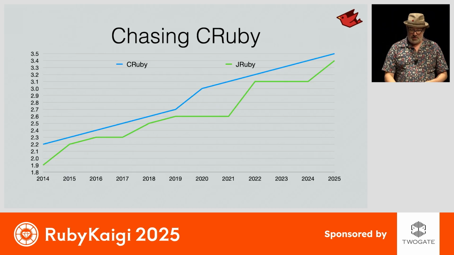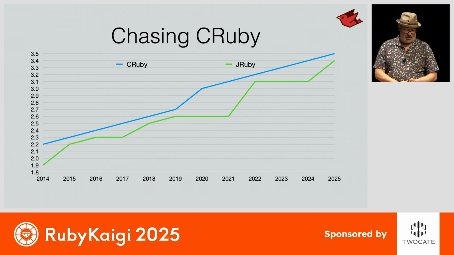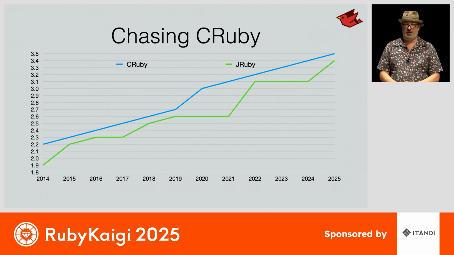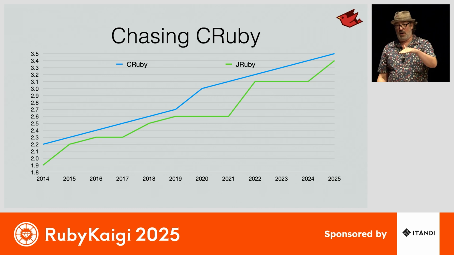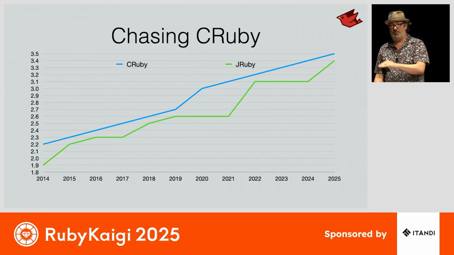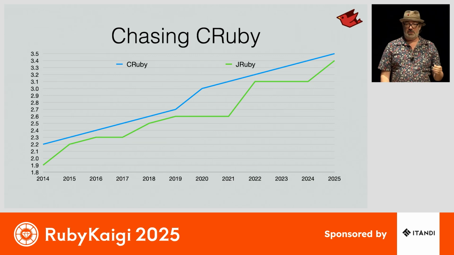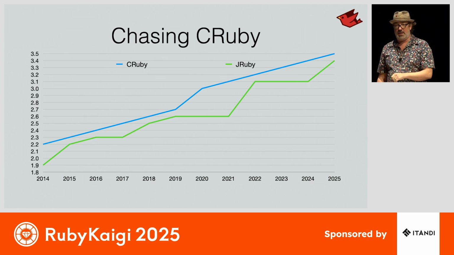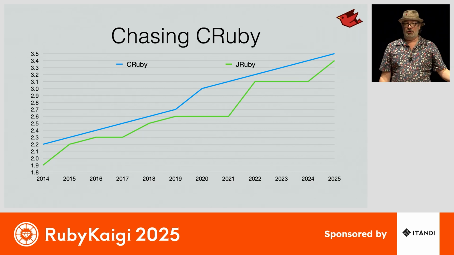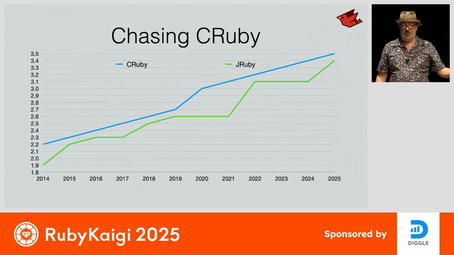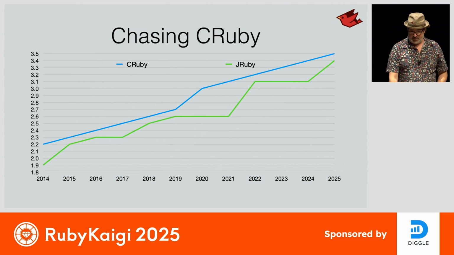If we look at what this is on a chart here, C Ruby versions are the blue line there, increasing pretty much linearly, except for example, the jump from 2.7 to 3.0. And you can see JRuby varies a little bit. We fall a little bit behind, we miss a release or two, and then we catch up again. And then we fall a little bit behind and we catch up again. That's because the work required to maintain compatibility with each release means we won't be able to do optimization. We won't be able to support users. So sometimes we have to balance those things.